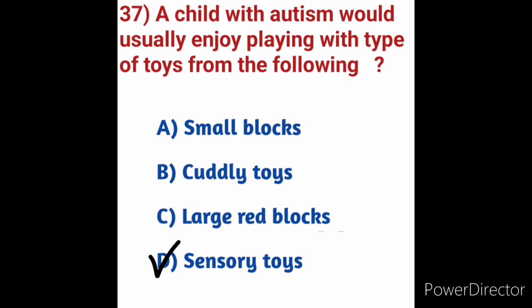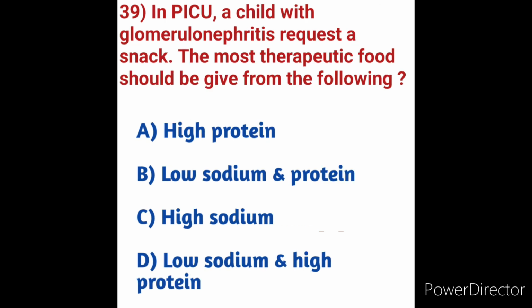Next we will move on to question number 38. In PICU, Pediatric Intensive Care Unit, a child with glomerulonephritis requests a snack. Which most therapeutic food should be given from the following? We will see the options first. Option A, high protein. Option B, low sodium and low protein. Option C, high sodium. Option D, low sodium and high protein.